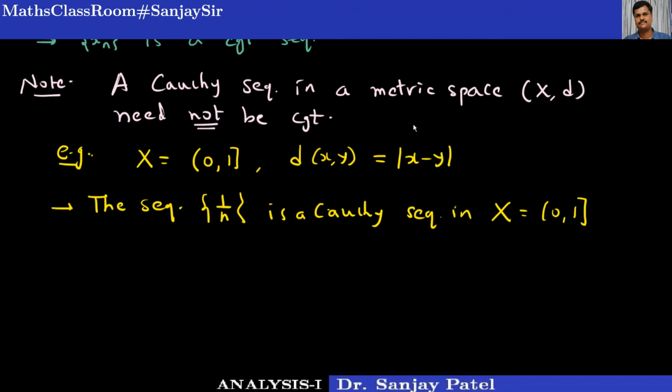Terms of this sequence are 1, 1 by 2, 1 by 3, all belong to this X. So it is a Cauchy sequence in X, that is proved already.